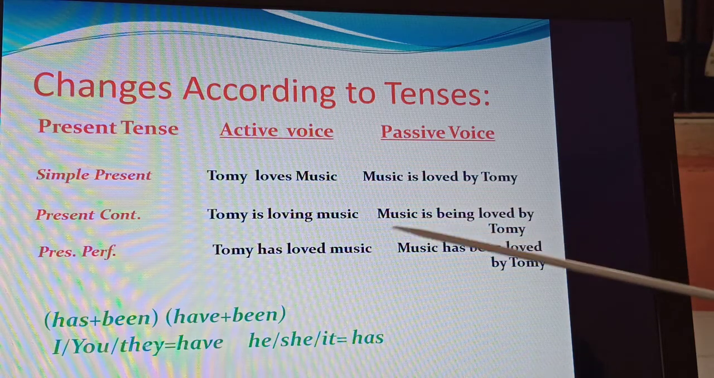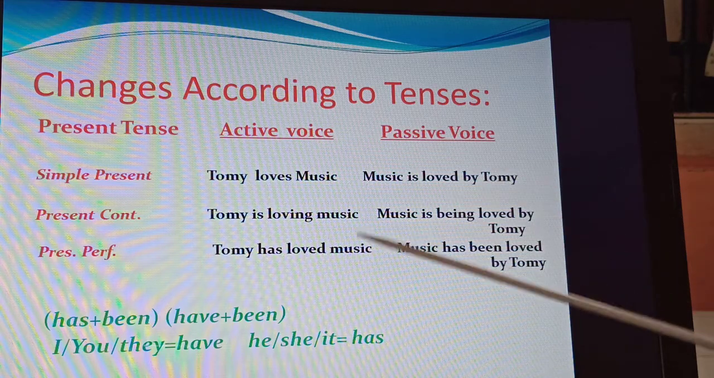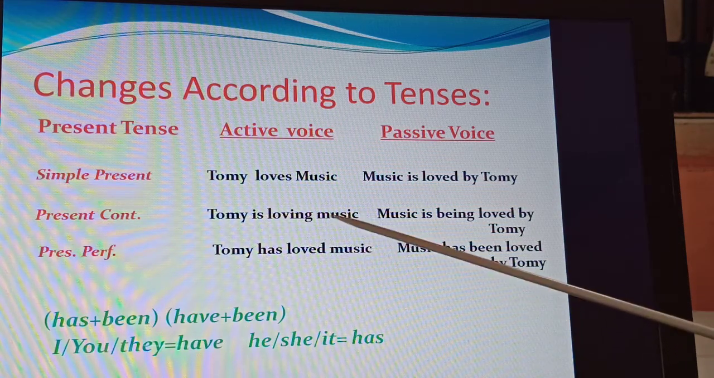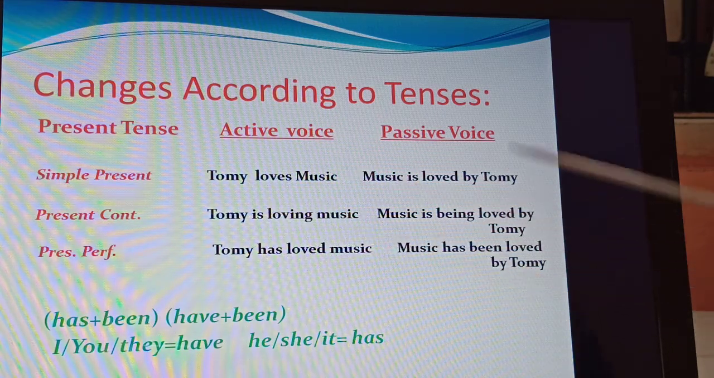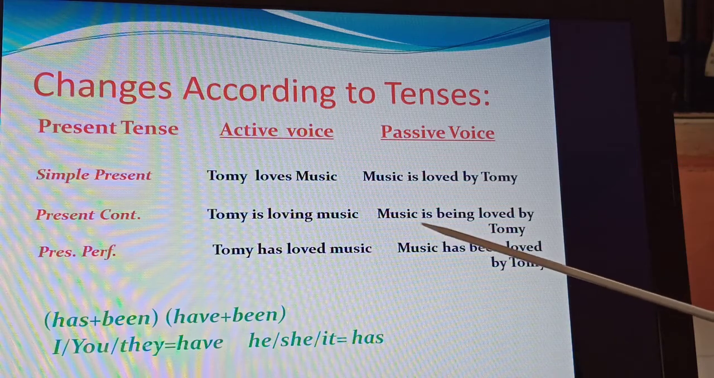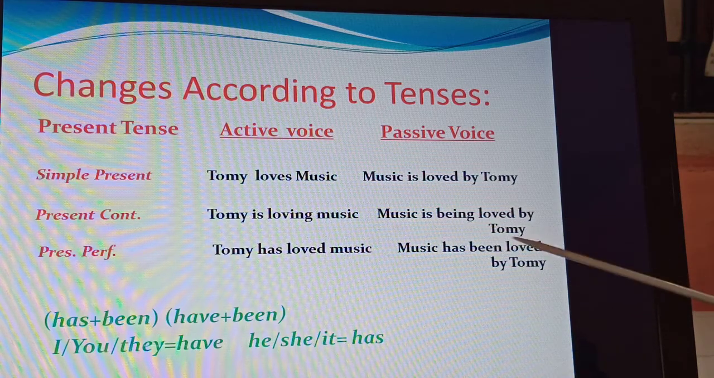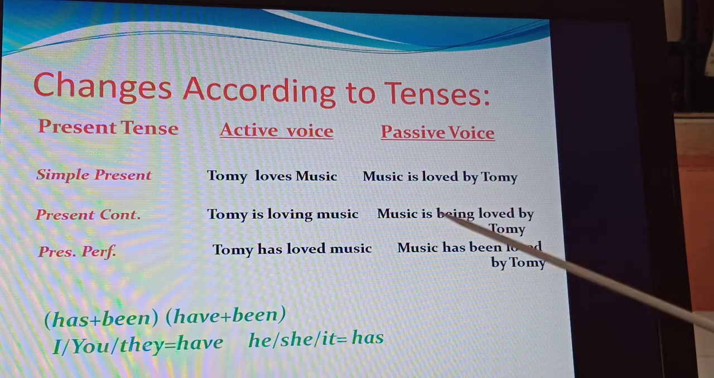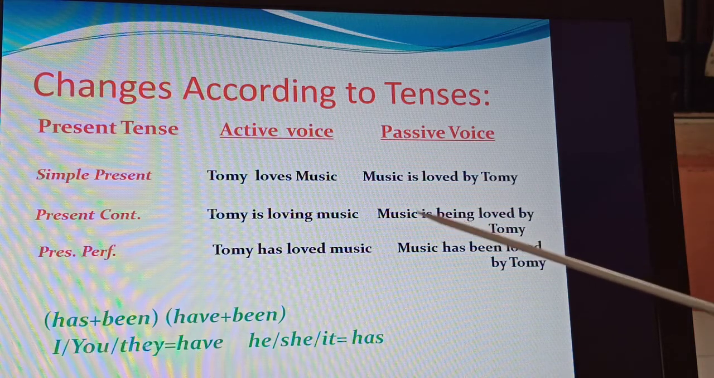Present continuous: Tommy is loving music. Is there continuous? I have told you already, the ing form of the main verb. So Tommy is loving, because it is present, therefore is. And the passive voice would be music is being loved by Tommy. Here you have to take care. Whenever it is present continuous or past continuous, you will come across being. Whereas when we learn tenses, that time it was be and been. Here it is being. So music is being loved by Tommy.